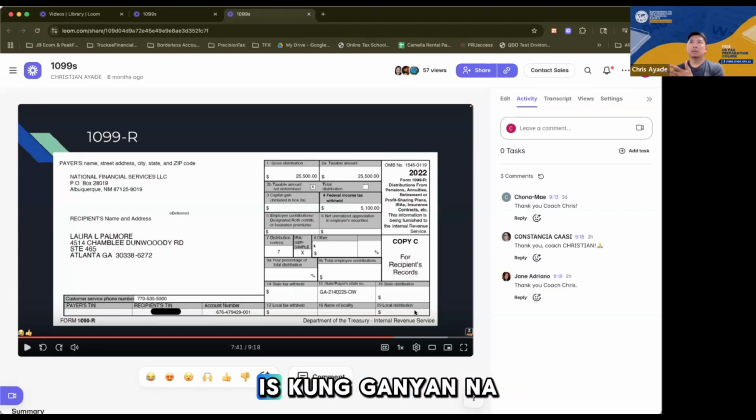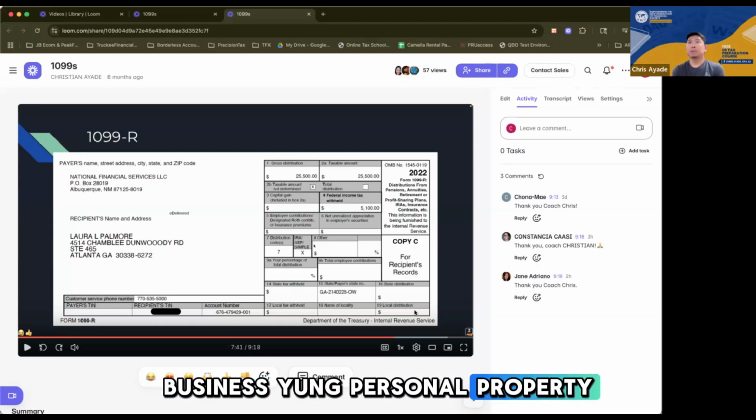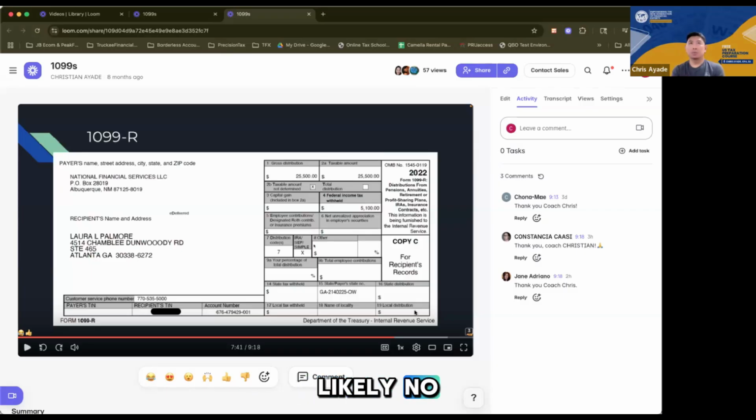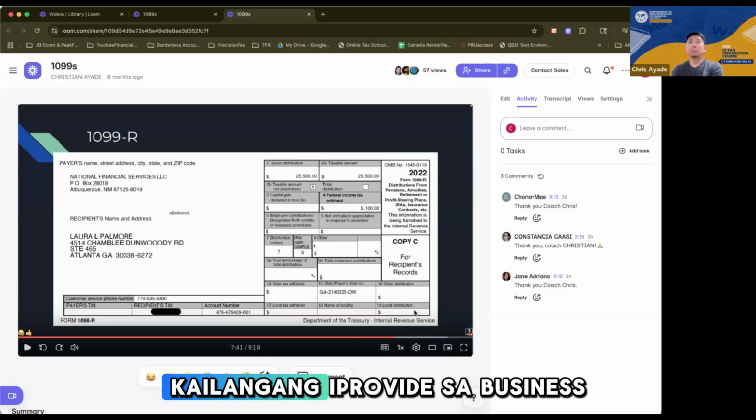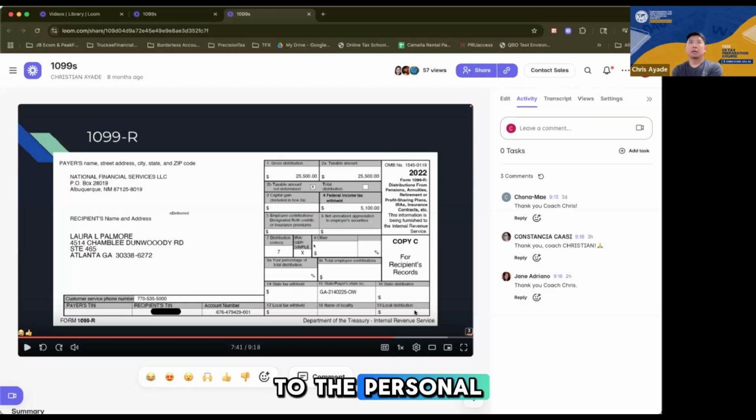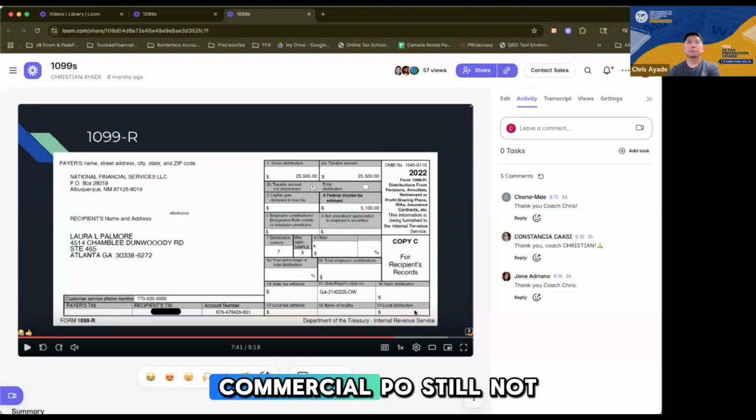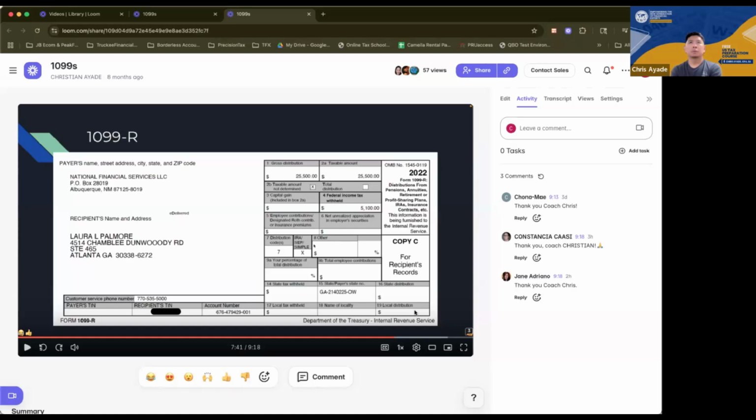Queenie's question is, in that situation, will the client receive a 1099-MISC from his own business, since the business rents his personal property? The answer is most likely no. If the business is not engaged in property management, then there's no 1099-MISC that the business needs to provide to the client's personal account. There's no threshold on personal rental income. Residential, commercial, will still not be taxable as long as there's no.